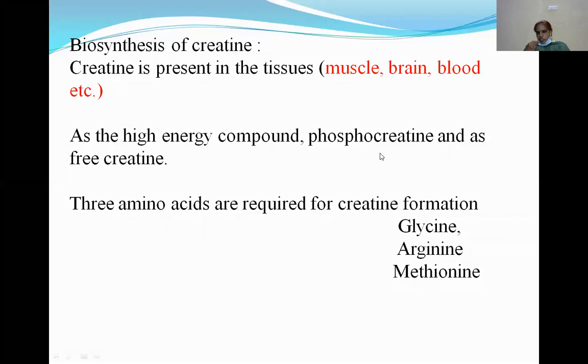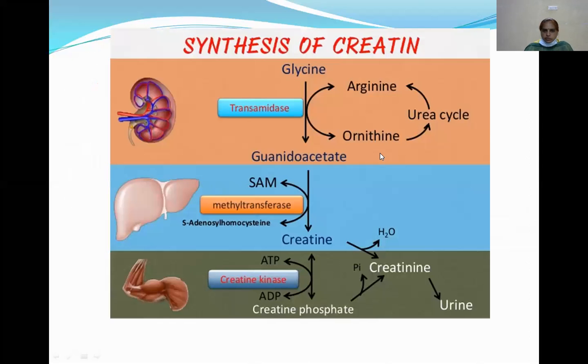So 3 amino acids are required for the synthesis of glutathione, and the synthesis of creatine also requires 3 amino acids. But here for creatine it is glycine, arginine and methionine. And for glutathione, here it is 2 Gs, that is glycine, glutamate and cysteine, which are required for the synthesis of glutathione.